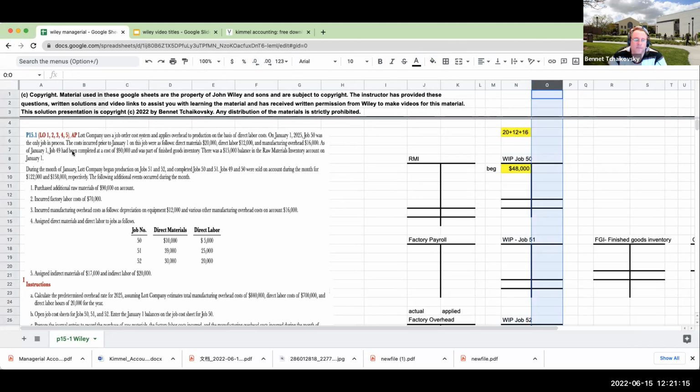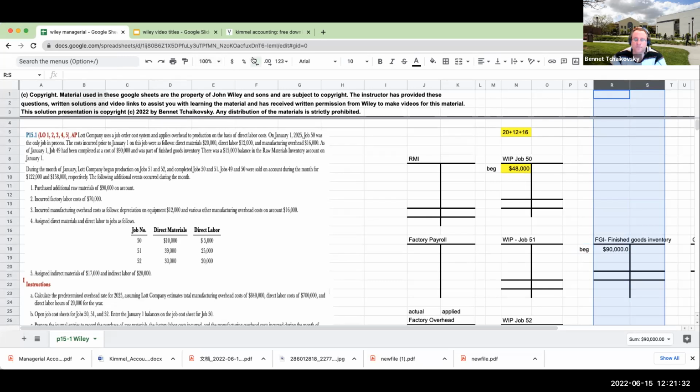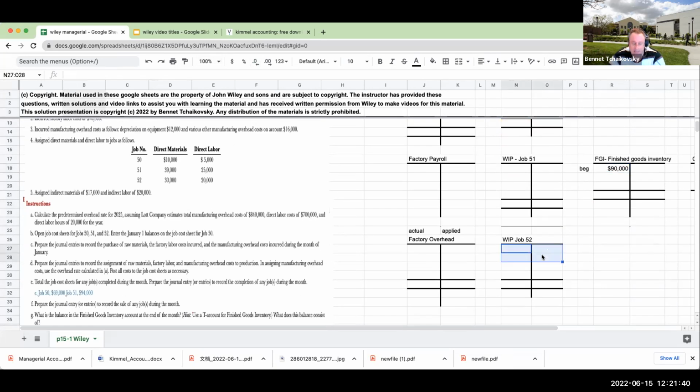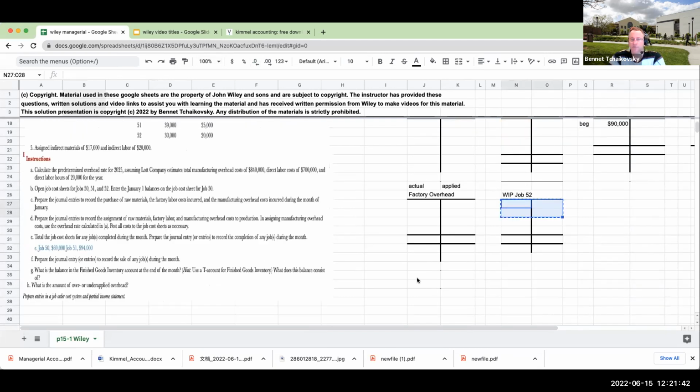Let's go over here. As of January 1st, job 49 had been completed at a cost of $90,000 and was part of finished goods. So my beginning finished goods inventory is going to be $90,000. Right over here, my beginning balance for finished goods inventory is $90,000. As a reminder, inventory is an asset, right? So if you're not familiar with T accounts, please watch my other videos.